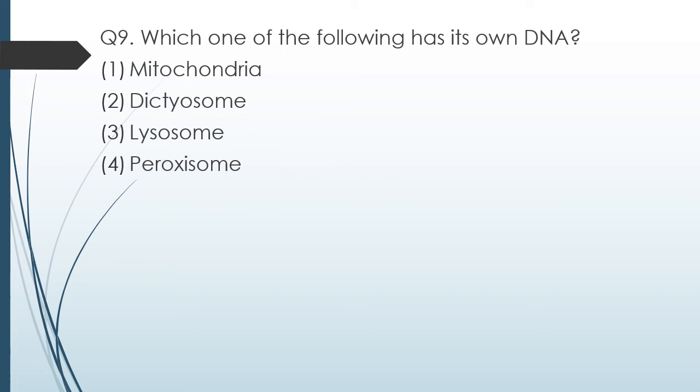Question 9. Which one of the following has its own DNA? Option 1 mitochondria, option 2 dictyosomes, option 3 lysosomes, or option 4 peroxisomes. Which one of the following has its own DNA? The correct answer is option 1, that is mitochondria has its own DNA.